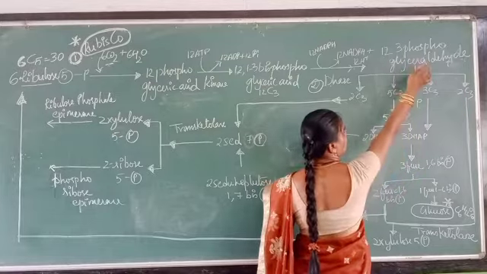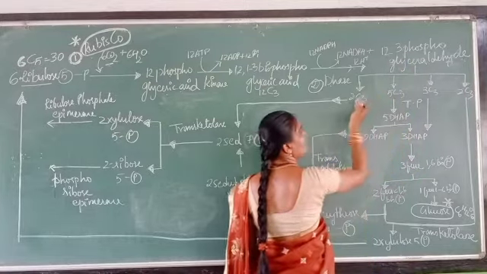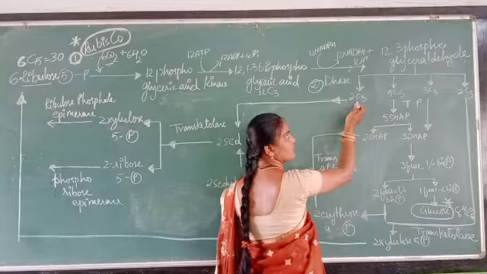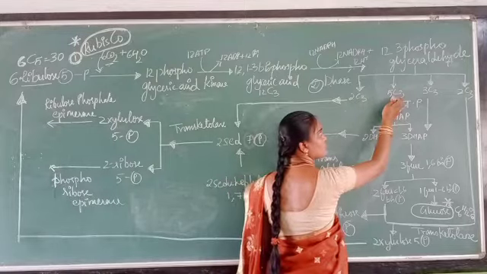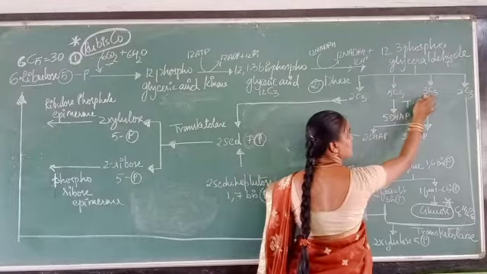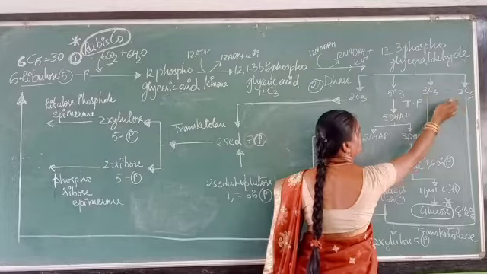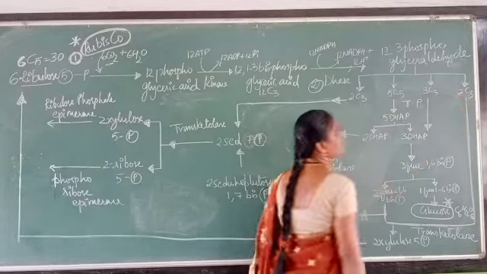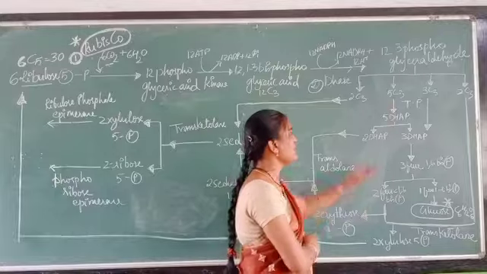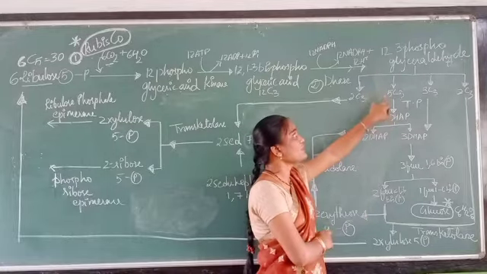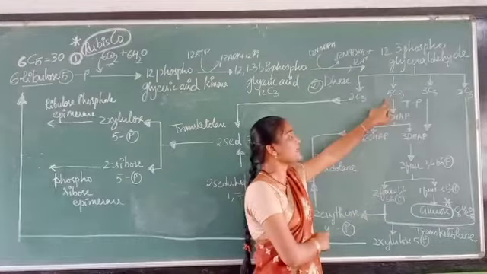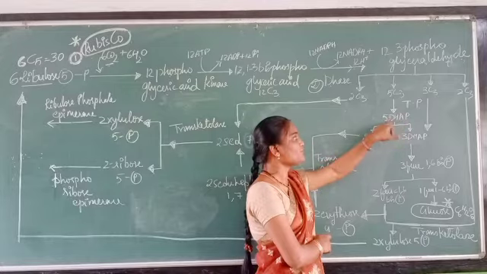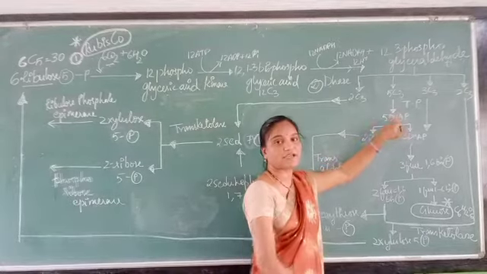So 12 molecules of 3-phosphoglyceraldehyde split into 2, 5, 3 and 2 molecules of 3-phosphoglyceraldehyde. Now these 5 molecules of 3-phosphoglyceraldehyde are again converted into 5 molecules of DHA, dihydroxyacetone phosphate.